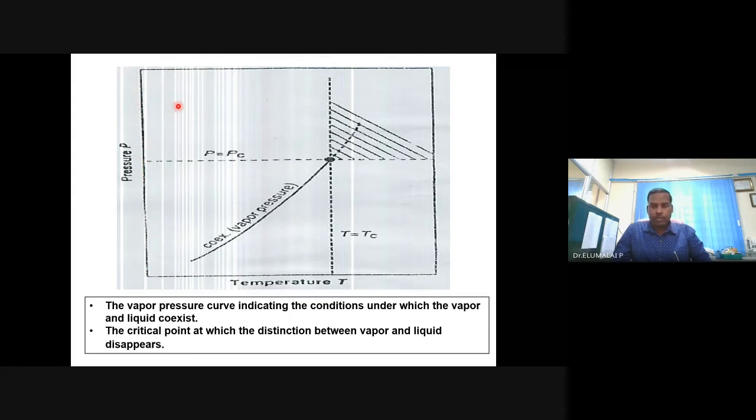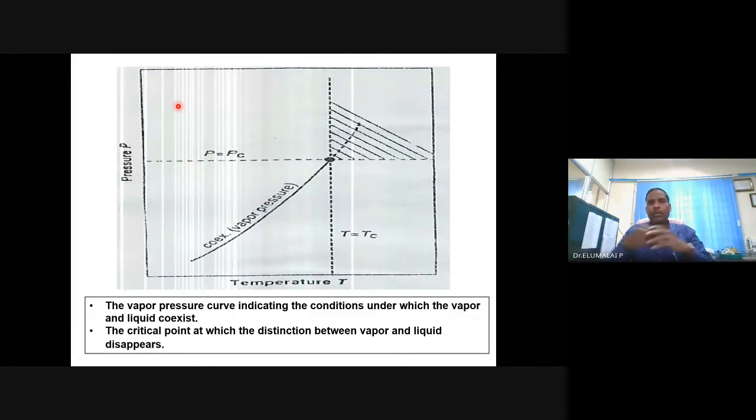What happens? What would be your response? Water will remain as water if you start heating it in a closed condition? If you heat the water under non-closed condition, if you don't close it, what will happen? Water will boil. So too much boiling will lead to evaporation. Correct? But if you close the vessel and start heating, what will happen?